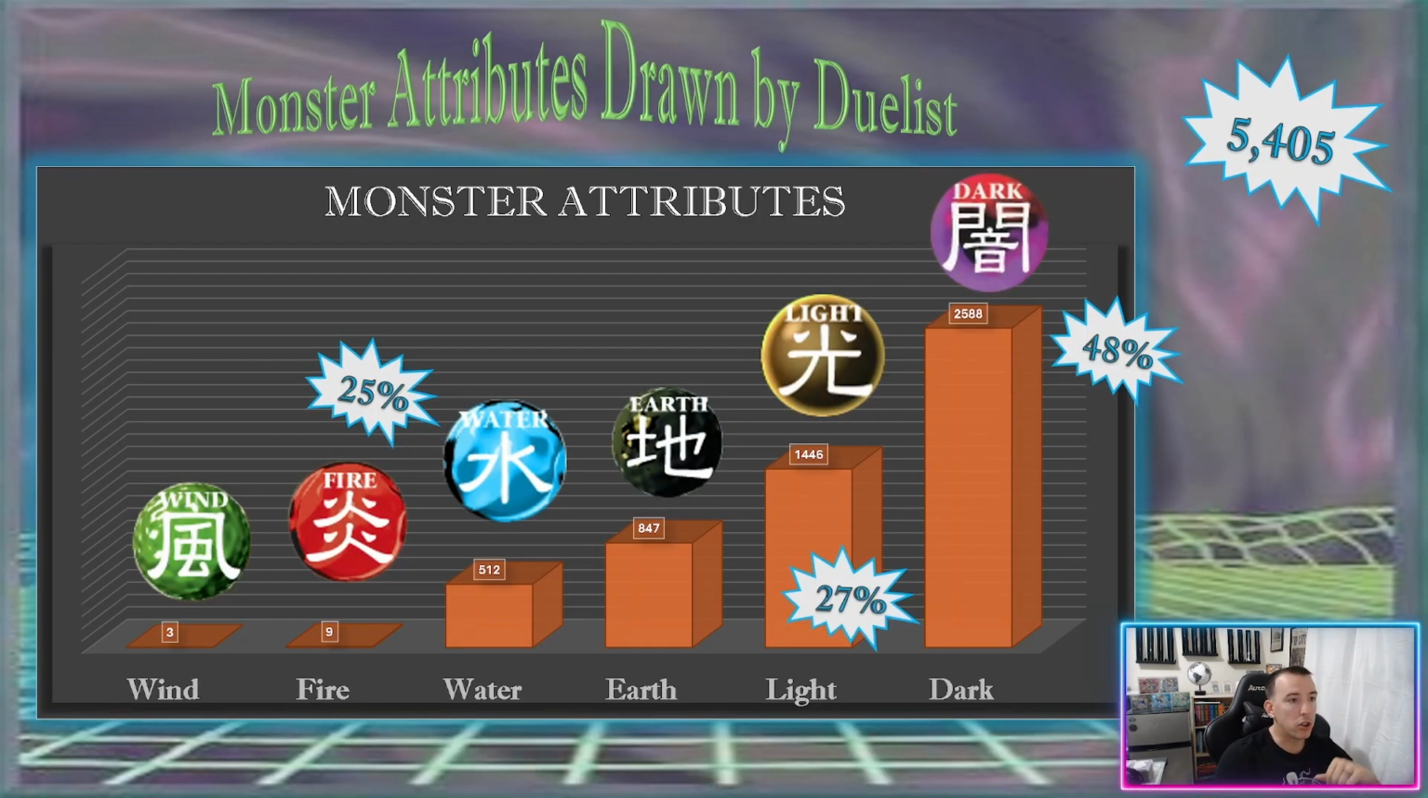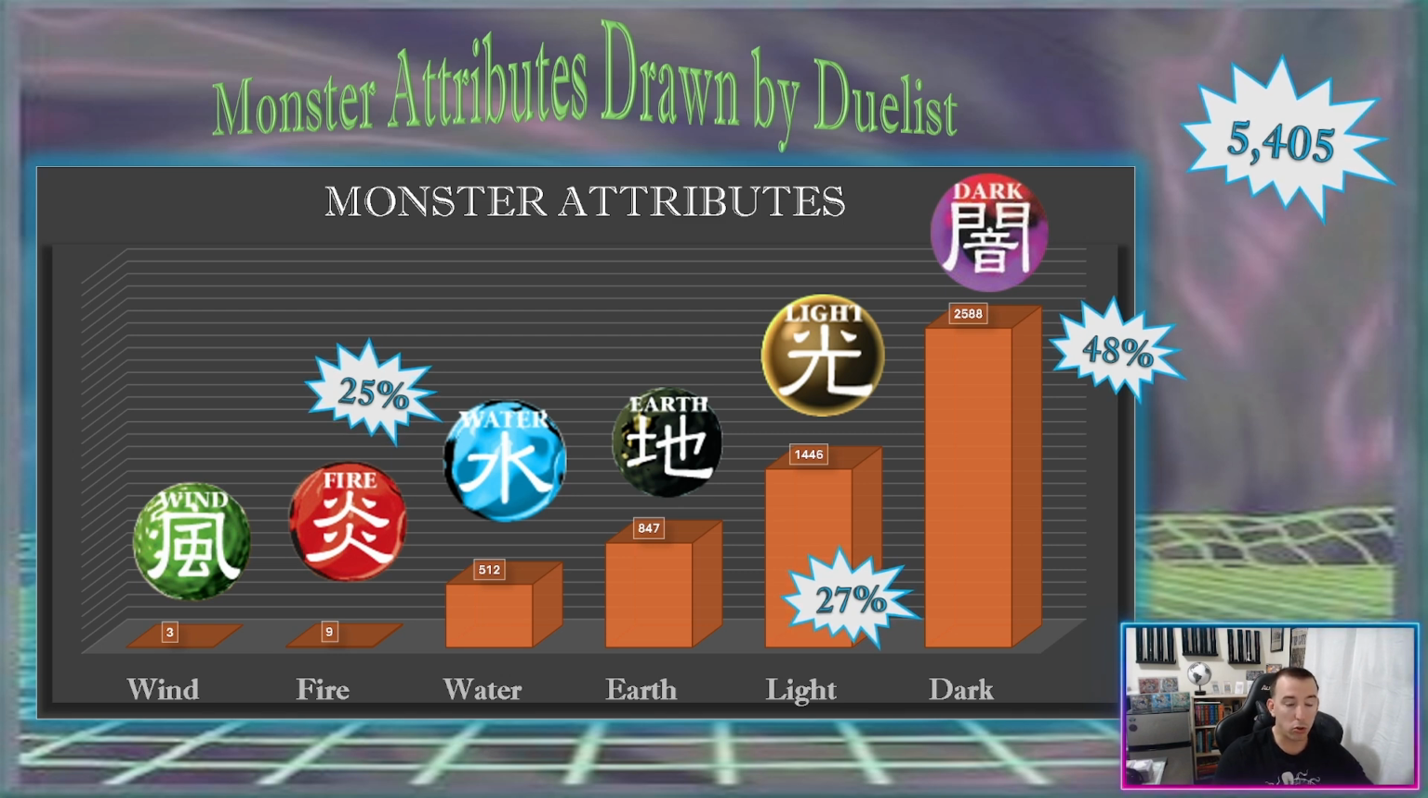All right, so right into it. Let's go. Monster attributes drawn by duelists. So subsetting the data, right? That was 5,405 monsters drawn in Format League Championship 33. Out of that, 2,588 were dark monsters, accounting for 48%. And then we had light monsters coming in second at 27%. And then every other attribute that was drawn only accounted for 25%. So 50% were dark, the other 25% or so were light, and then the remainder only accounted for 25%, right? So we're pretty heavy on dark and light, and mainly dark.